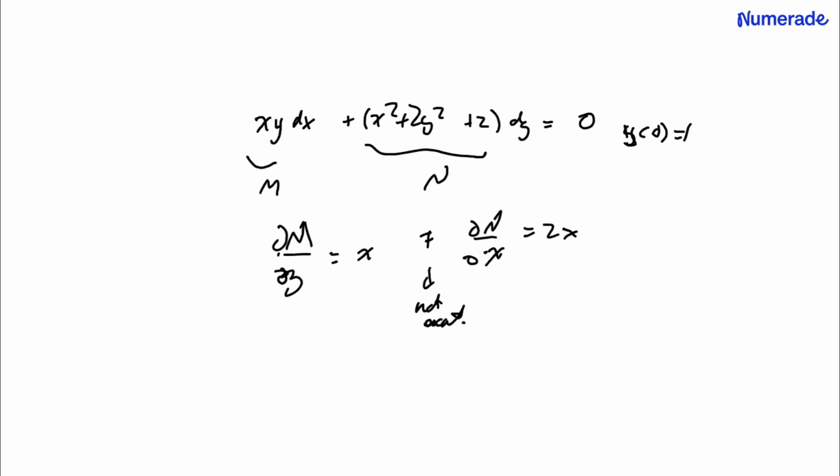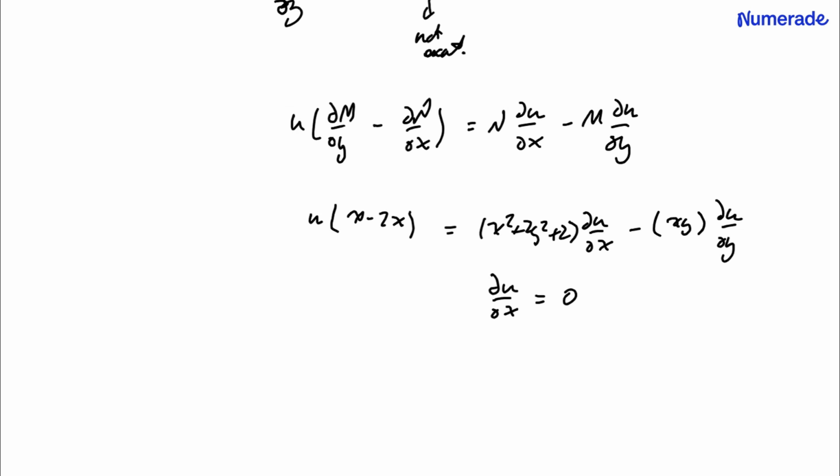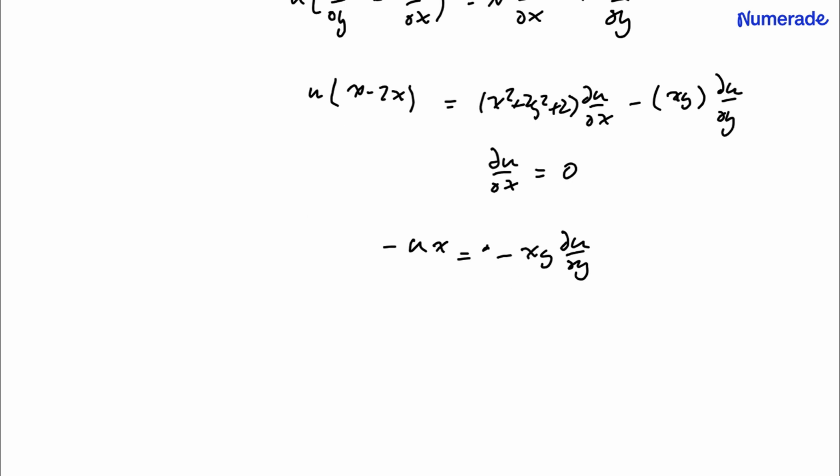So that means we've got to find an integrating factor. So here's the equation for it. So it's a function only of y, and so I get this: minus u_x minus equals minus x y partial u with respect to y. Then divide by x, and the minus sign, we get u is y partial u with respect to y. And I'll rearrange that. That should be a total derivative.